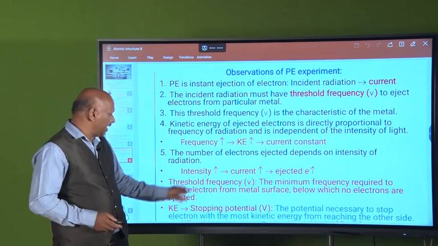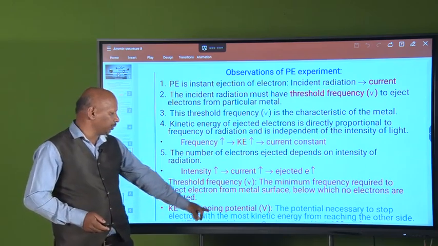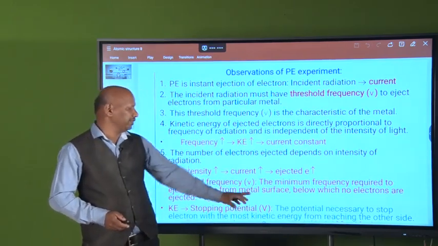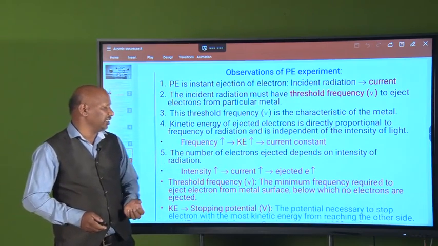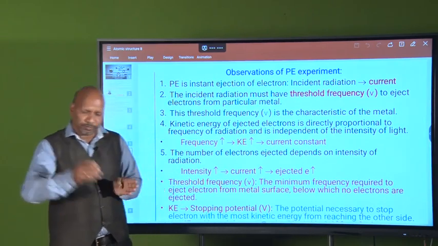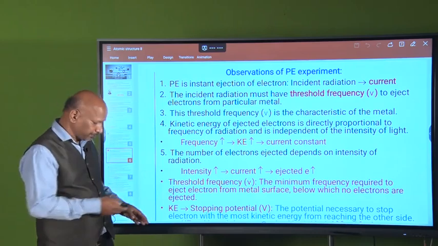We know that kinetic energy is calculated from the stopping potential. Stopping potential means how much potential is required to stop the electron from going from one place to another place.